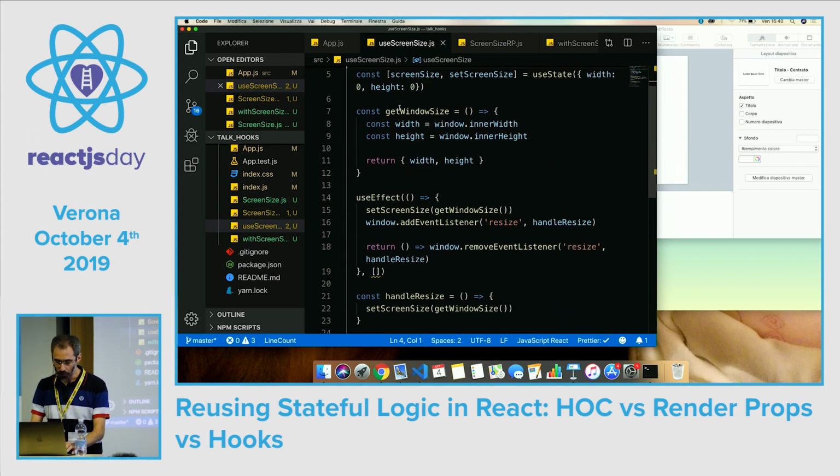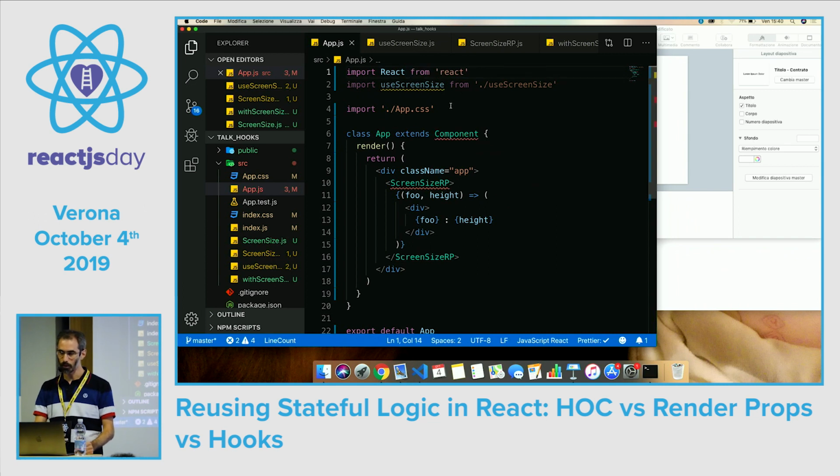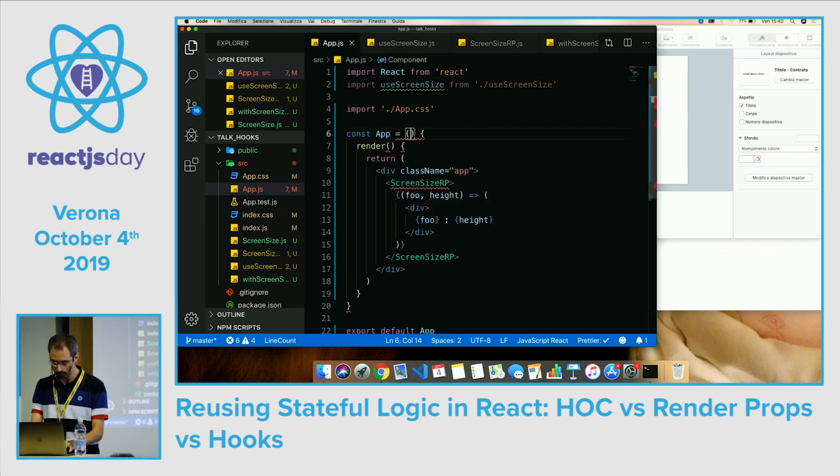Okay, so let's use it. So we import our useScreenSize custom hook. We have to refactor even this component to be a simple functional component because we cannot use custom hooks in a class component. So const App equals, okay, no render anymore.